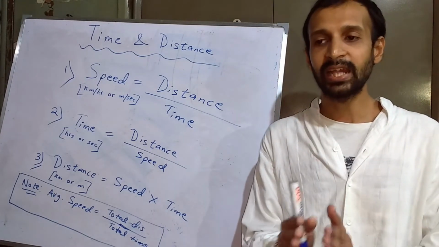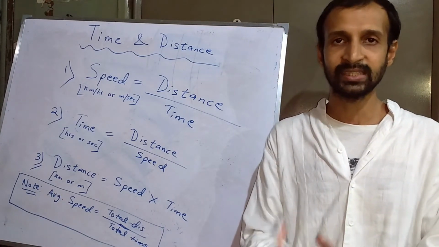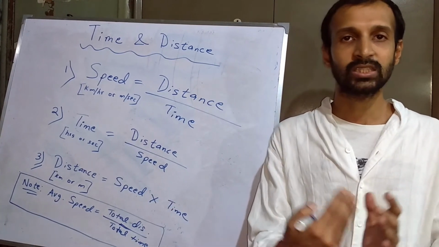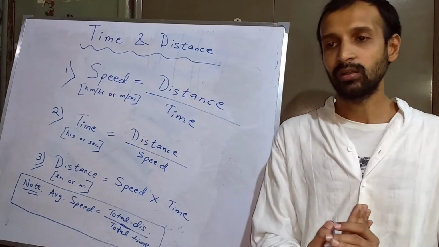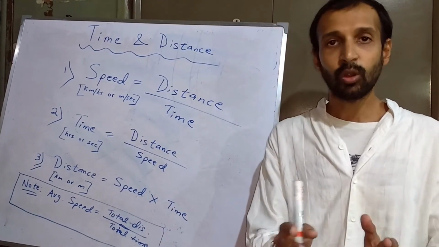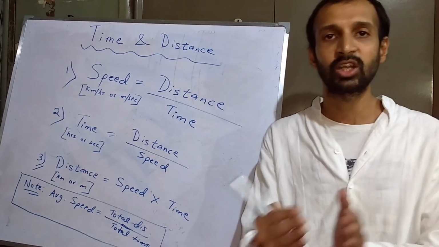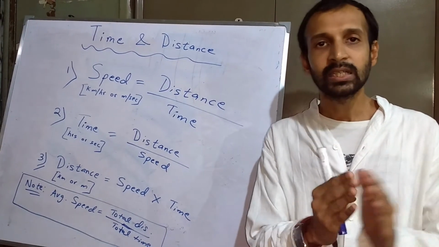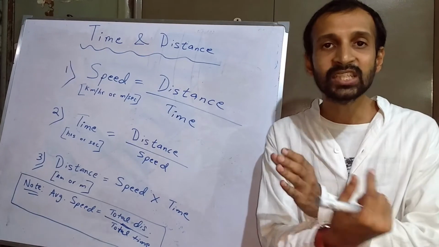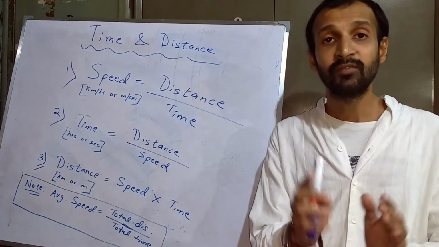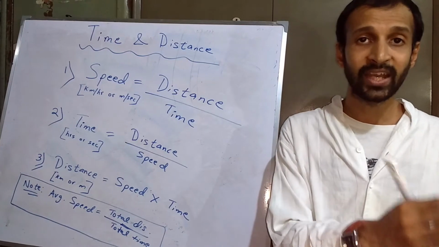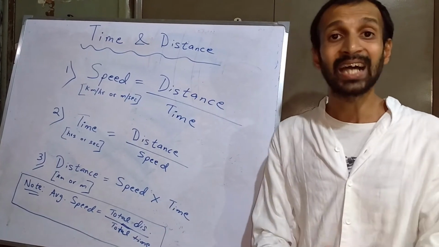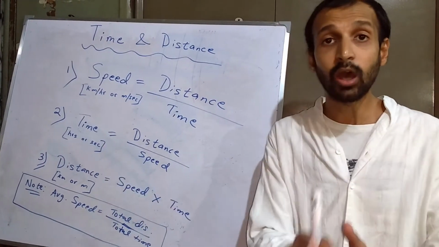A very specific and a very common type of question that you get in class 7 and 8 is that of a train that rushes past a lamp post, that rushes past a tree, or a train that crosses a platform. For all those things where a train crosses a train or a train crosses a platform or a man or a lamp post, think about it, the entire incident happens in just a matter of few seconds, which means when you are calculating how much time the train takes to pass another train or to pass a man or a lamp post or a platform, then the ideal unit will be second and not hours.